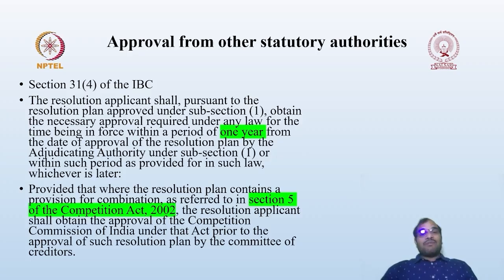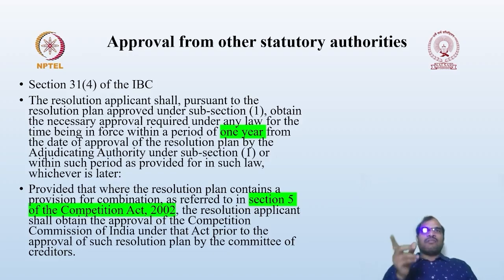But in the case of a combination, please remember you are supposed to obtain the approval from the CCI prior to the approval of such resolution plan. Before getting the approval from the COC, forget about approval by the NCLT. Before getting approval from the COC, first you have to submit your plan to the CCI, as per the provisions of the Competition Act. Once you receive approval from the Competition Commission of India, then only you can place the resolution plan for voting before the COC.